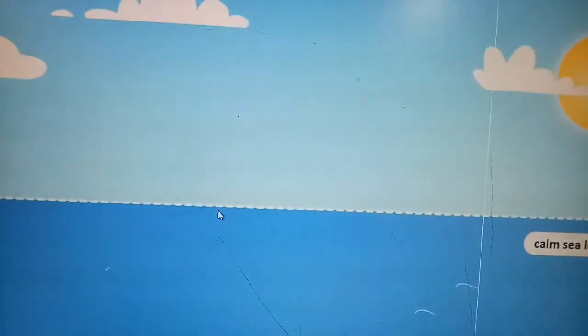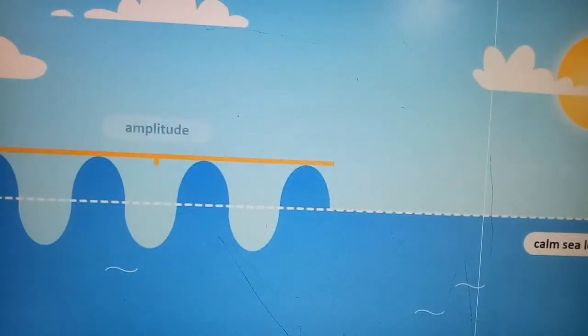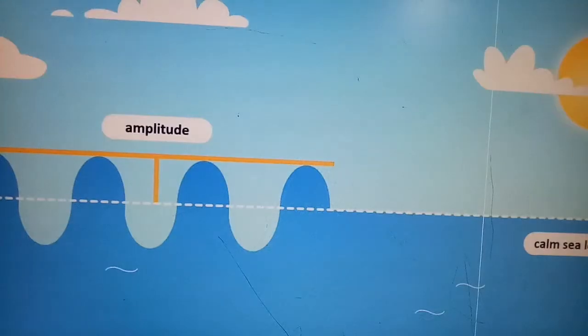Now look at a calm sea, these are the higher sea waves. So this is the amplitude from the sea level. Look carefully. This is the rest position of the sea when the sea is calm.